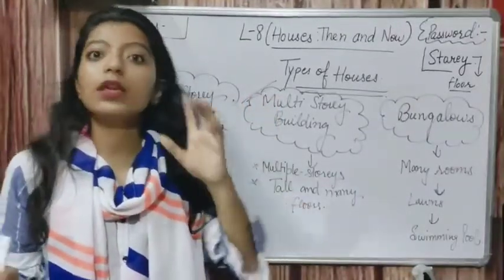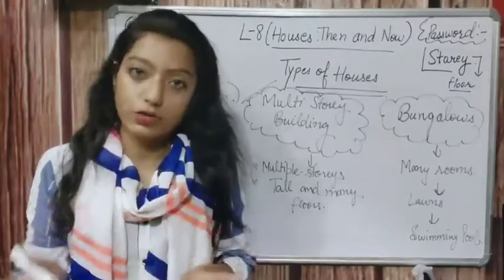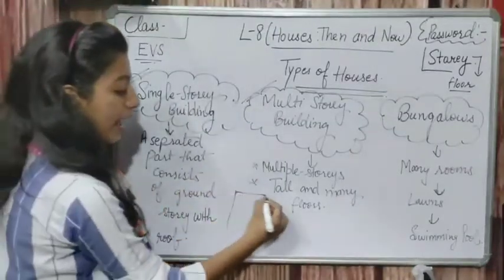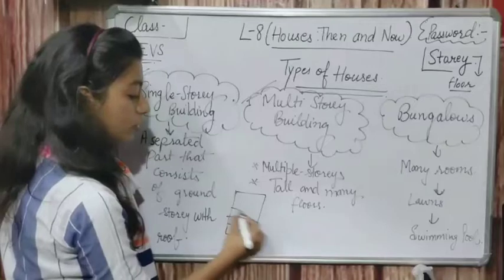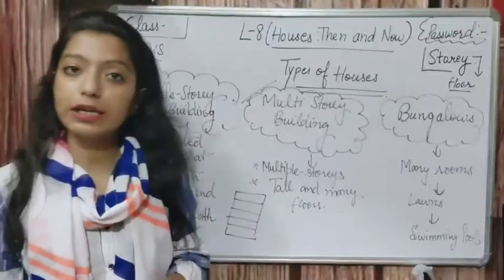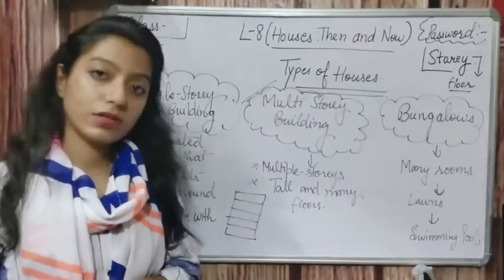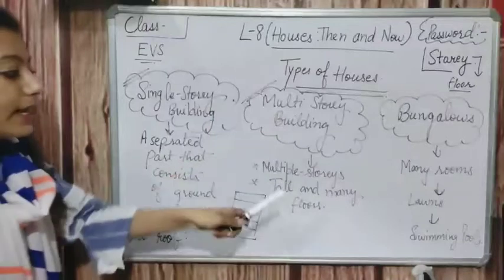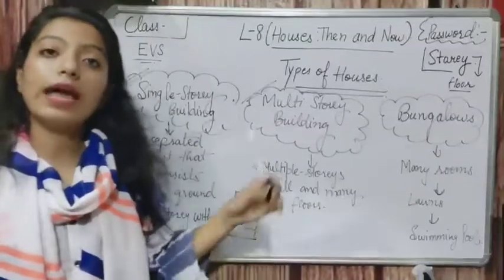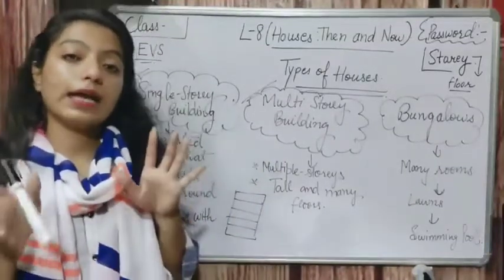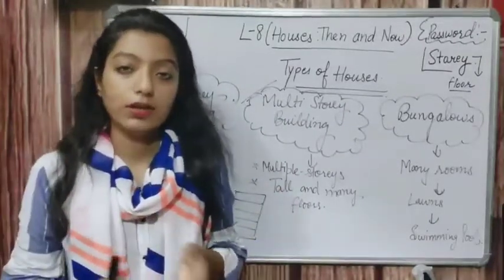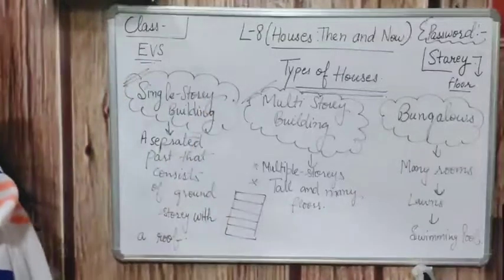And we can say in a single floor there are so many houses. If in single floor there are so many houses, if a building have 5 floors, then so many houses in a single building. That is a multi-story building में बहुत सारे क्या हो जाएंगे houses. Clear? Again, multi-story building have multiple stories and it is tall and have many rooms and many floors. In one floor, in each floor we can say there are many houses. Correct? About the multi-story building.